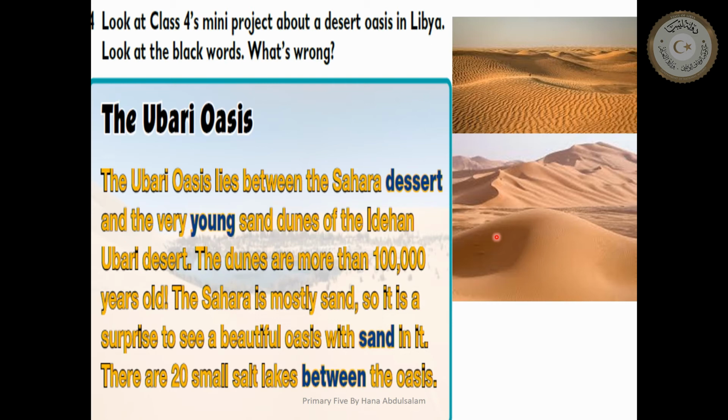Good. If you are going to Sahara, the Sahara is mostly sand. Can you see? Sand. There's no trees, there's no water, so it's sand. So you feel very happy to see what? A beautiful oasis with water in it.